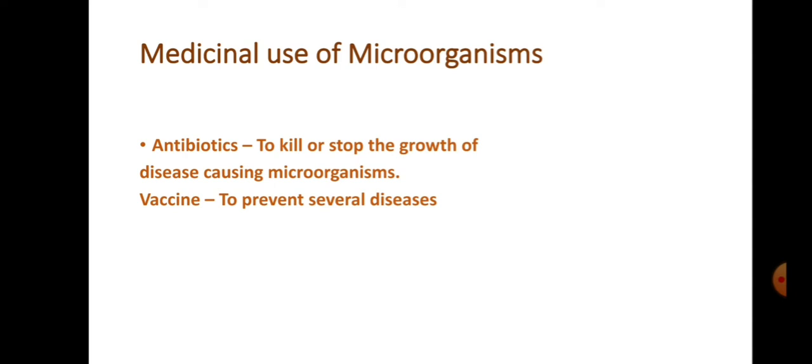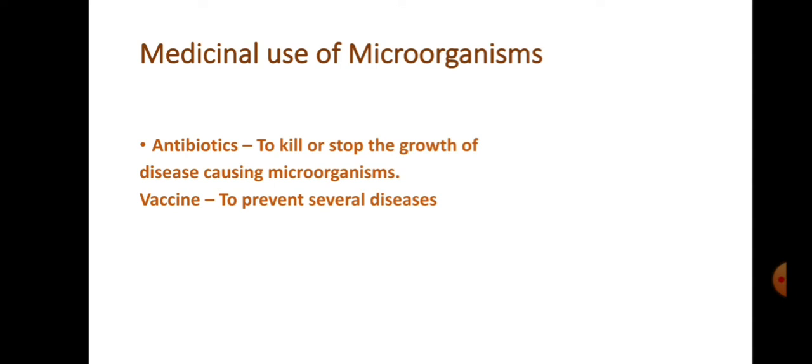So these medicines are called antibiotics. Antibiotics will kill or stop the growth of disease causing microorganisms. These days a number of antibiotics are being produced from bacteria and fungus.